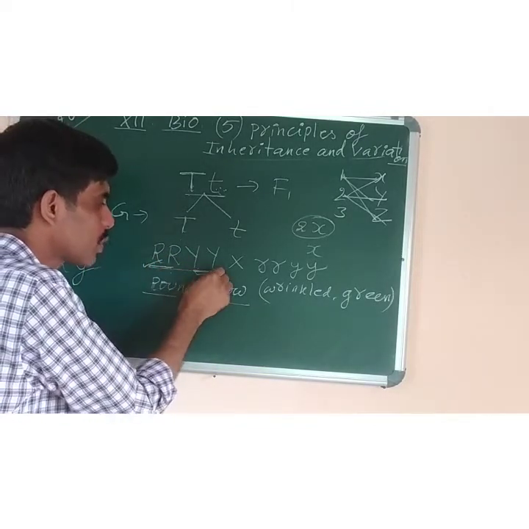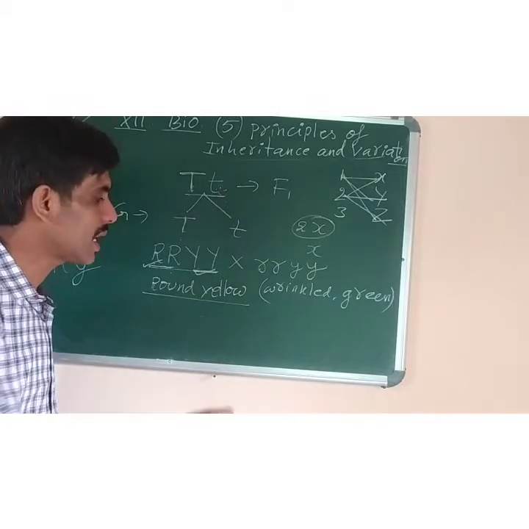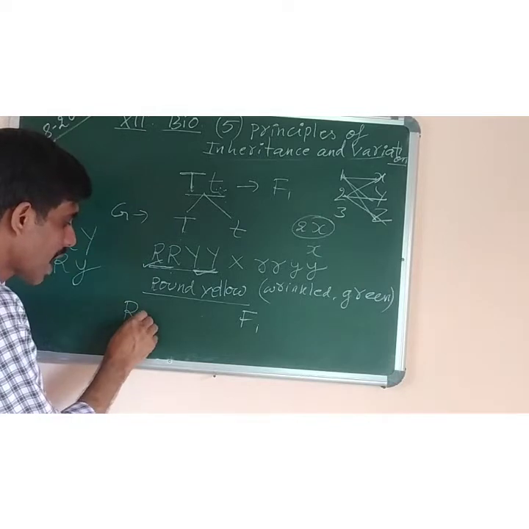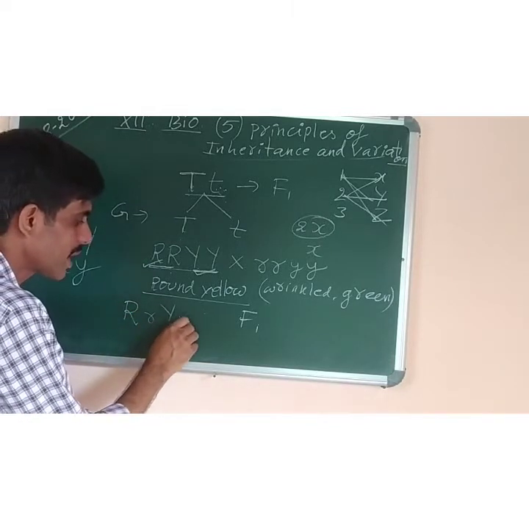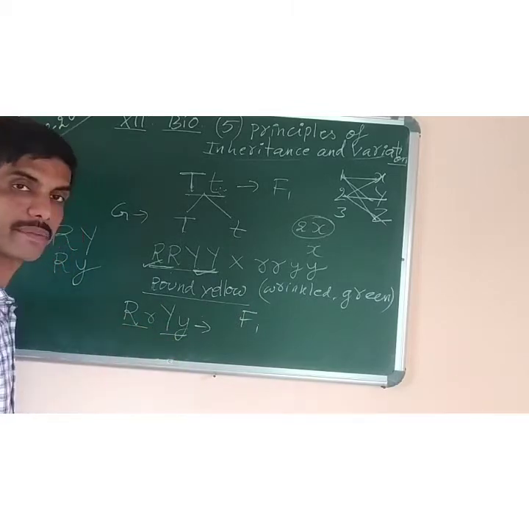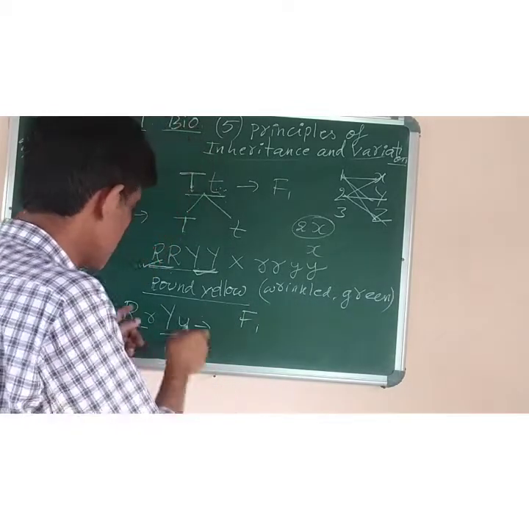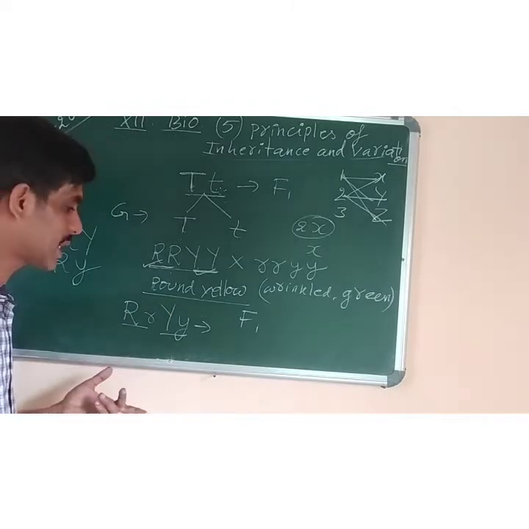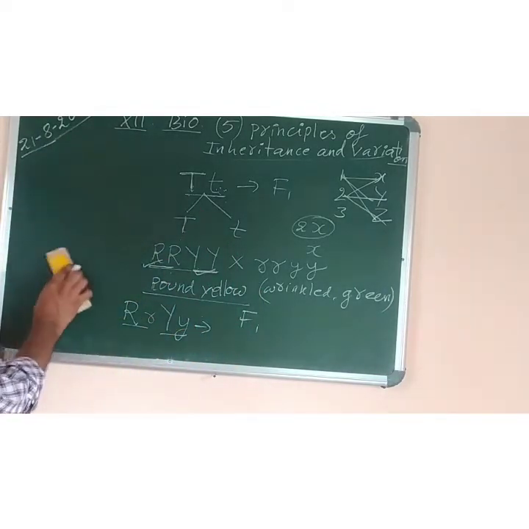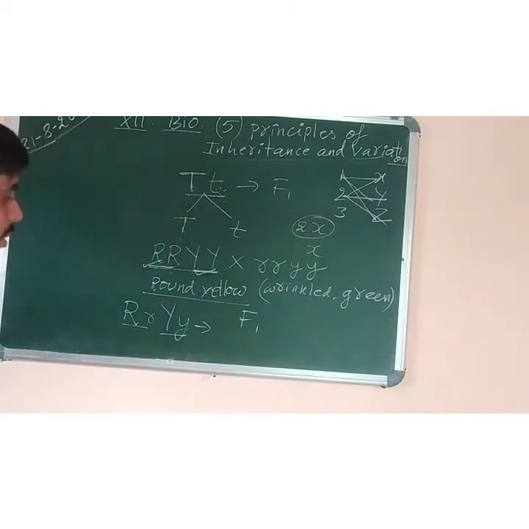So law of independent assortment, the third law of Mendel, states that when two pairs of alleles are present together in F1 hybrid, I'll just write capital R, small r, capital Y, small y. This one is F1 hybrid. So two pairs of alleles are there. Okay? Now, during the formation of gamete, it is independent. How the gametes are formed, that also I will show you. Whenever you have to study in higher classes also, how to form the gametes.